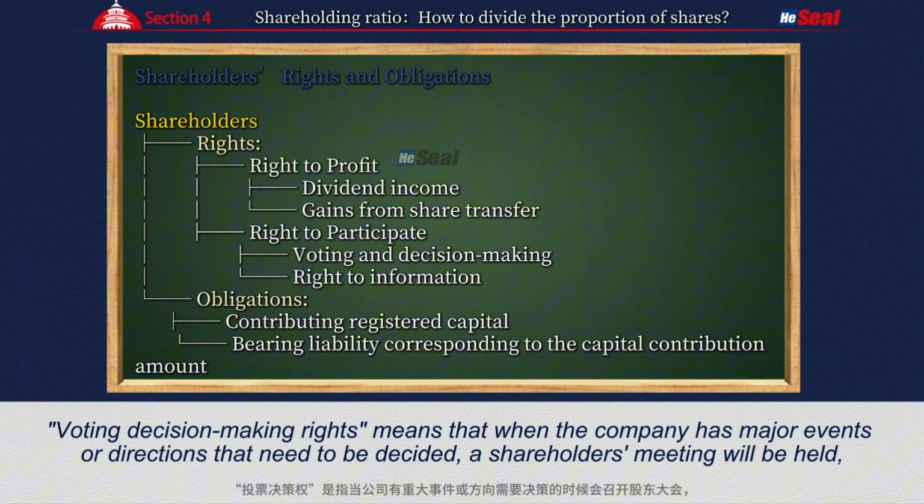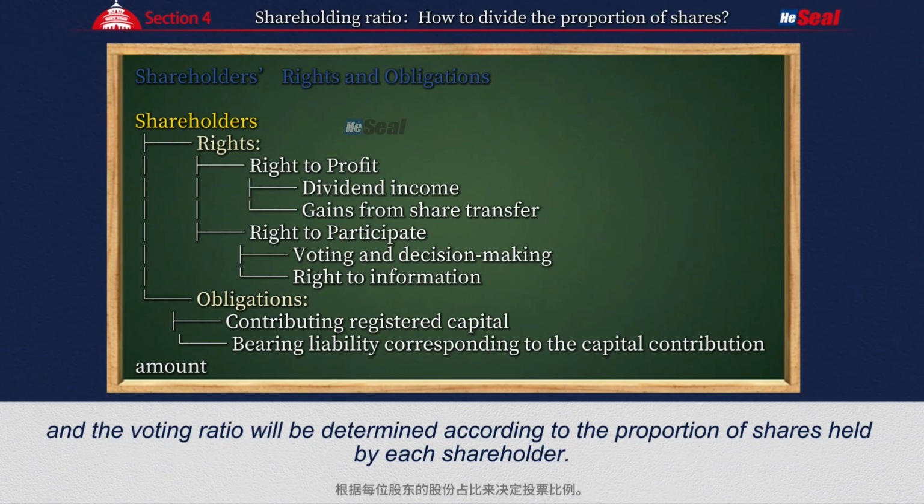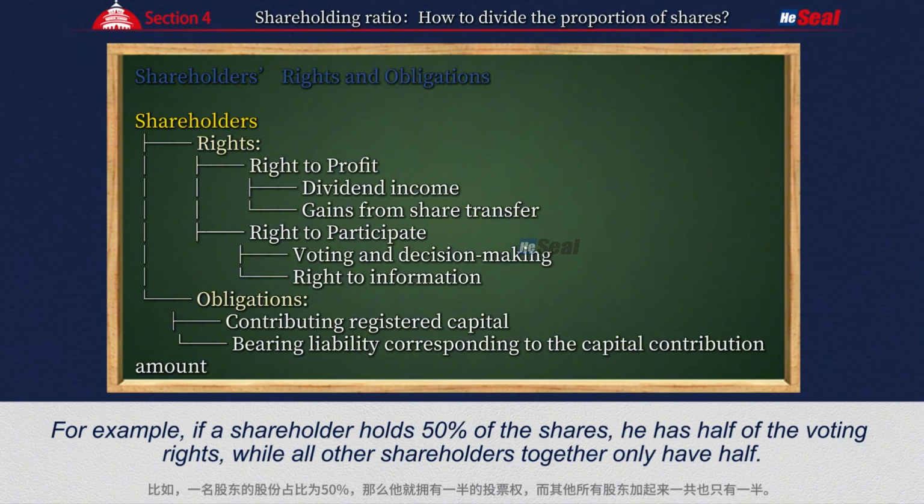Voting decision-making rights means that when the company has major events or directions that need to be decided, a shareholders' meeting will be held, and the voting ratio will be determined according to the proportion of shares held by each shareholder. For example, if a shareholder holds 50% of the shares, he has half of the voting rights, while all other shareholders together only have half.